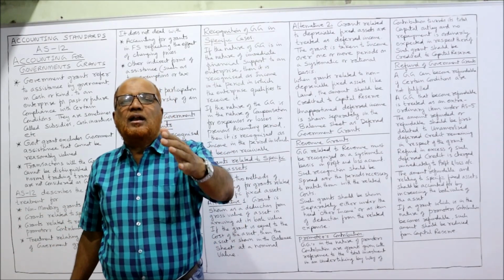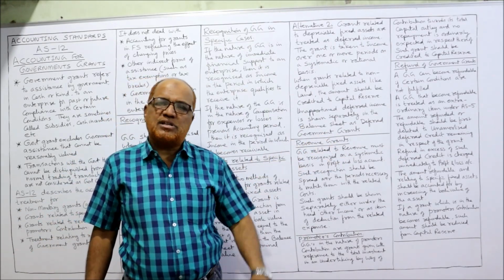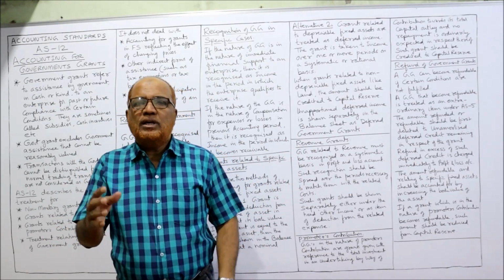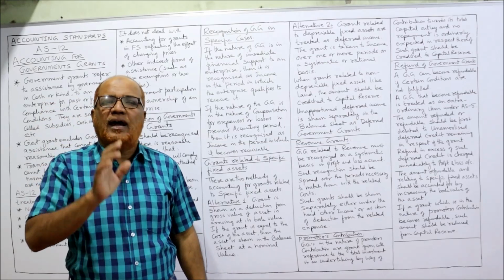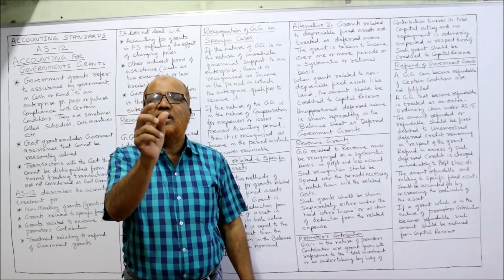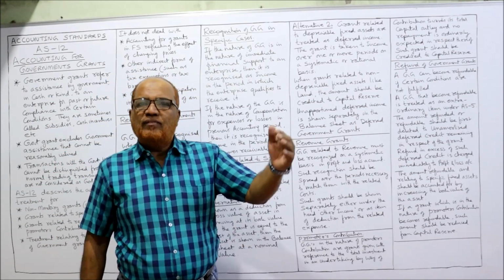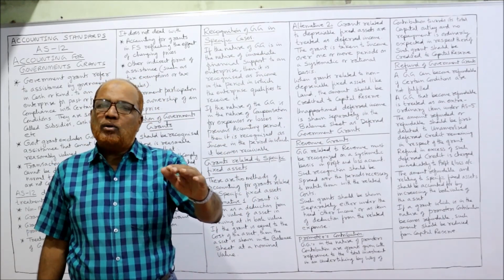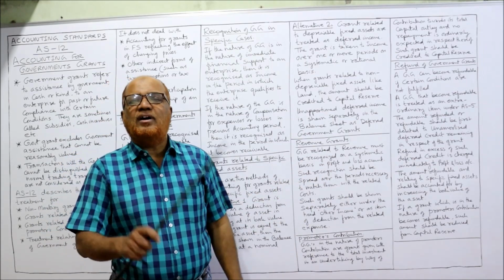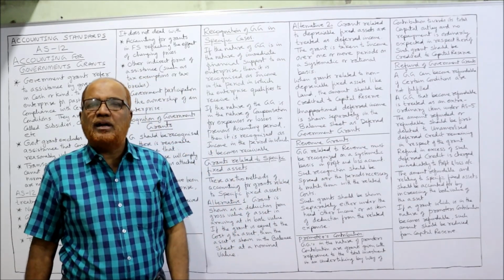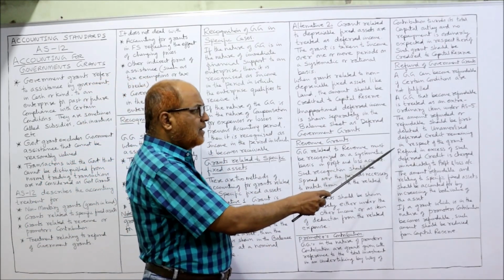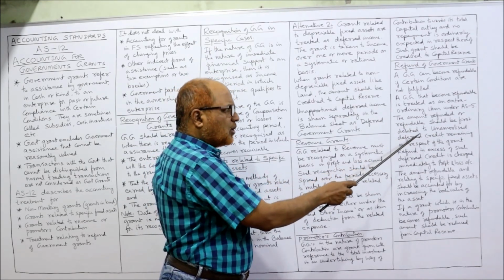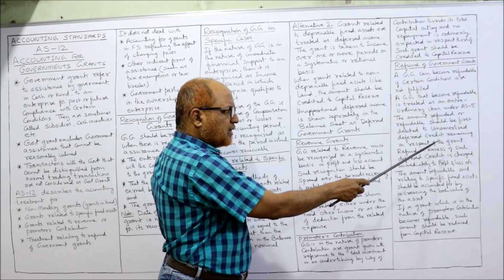Later on, that grant was returned, that means refunded. The government will take back the grant. So in that case, we have to debit the account. Which account? Deferred income account. So when we receive, we have credited deferred income account. When the amount is refunded, the deferred income account should be debited. Then the amount refunded or refundable should be first debited to unamortized deferred credit remaining in respect of the grant.